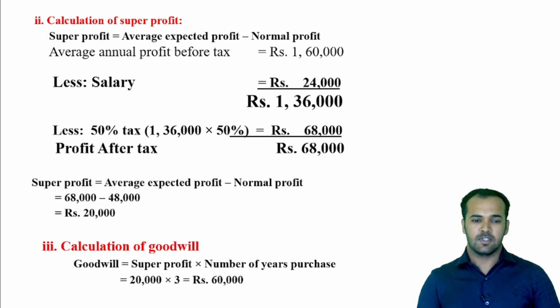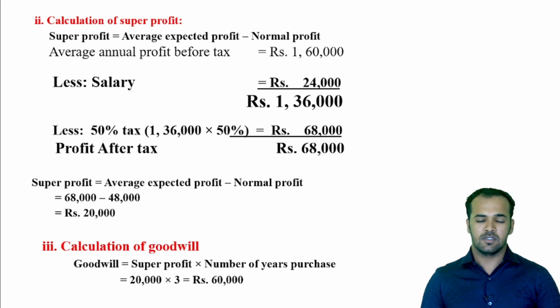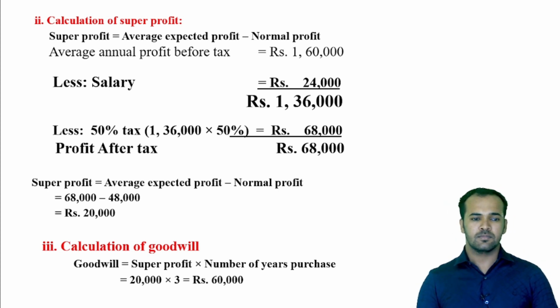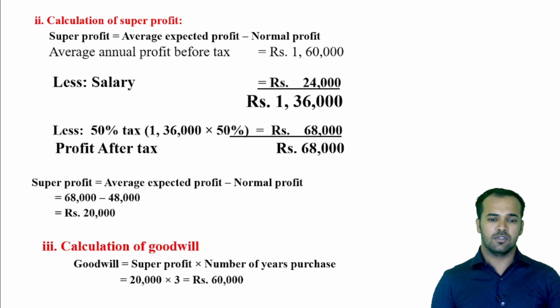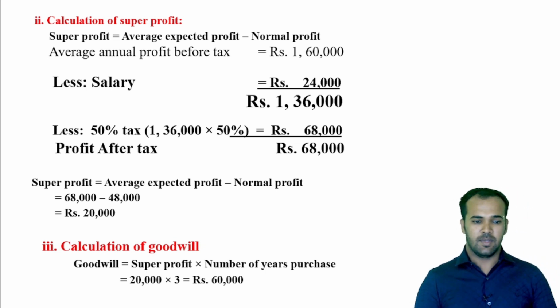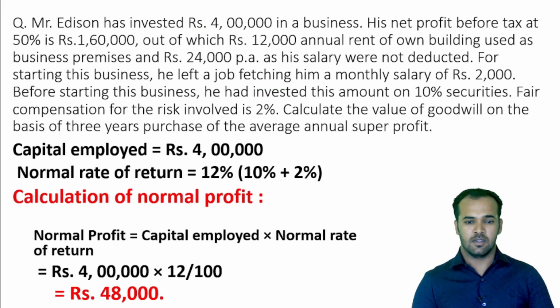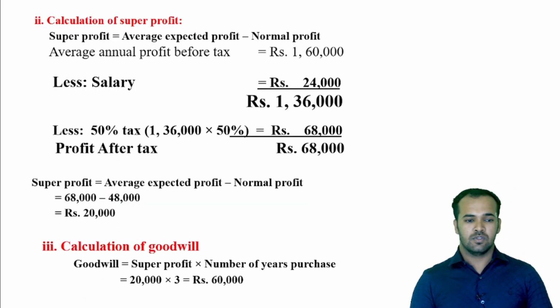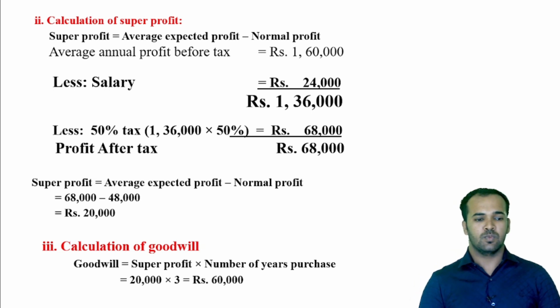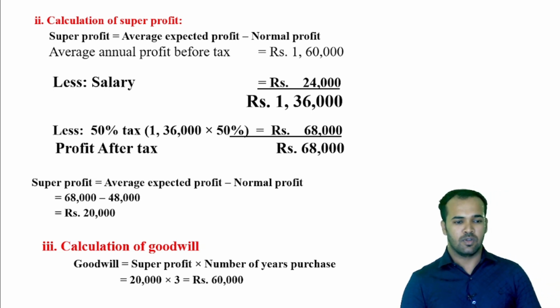So average expected profit, we have applied 68,000 rupees minus normal profit. Now normal profit we got rupees 48,000 from the previous calculation. In the back slide it has been stated. So here we have got normal profit rupees 48,000. So 68,000 minus 48,000, we got the value of super profit, rupees 20,000.